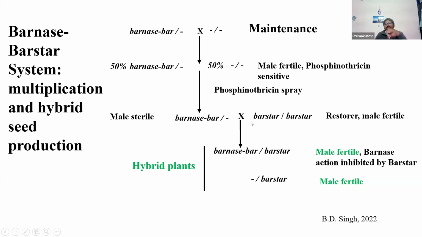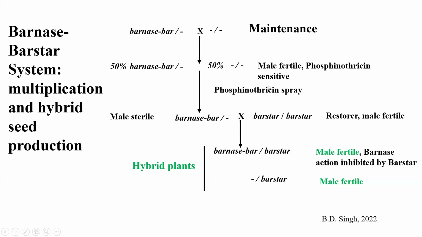That's why Barstar acts as the restorer gene for Barnase male sterility, and is used as a restorer line. When you cross the male sterile line with the restorer line, the fertility is restored in the hybrid plants, which can be used for commercial cultivation. Understood what the Barstar and Barnase mechanism of male sterility is and who developed it?